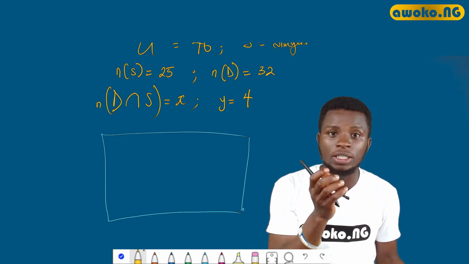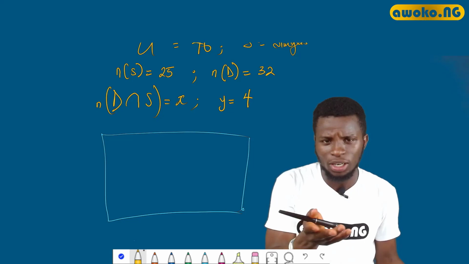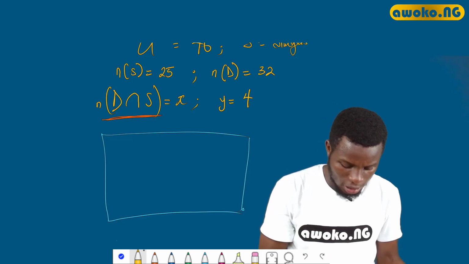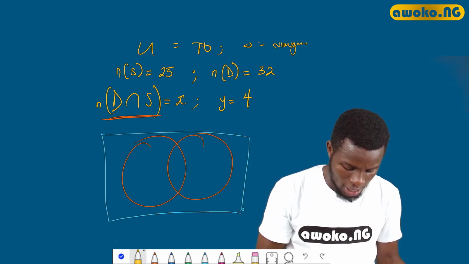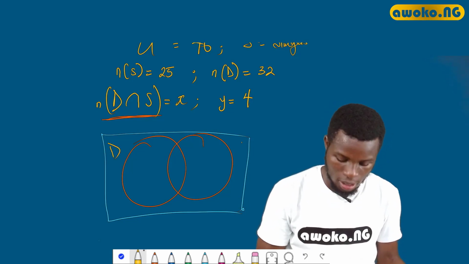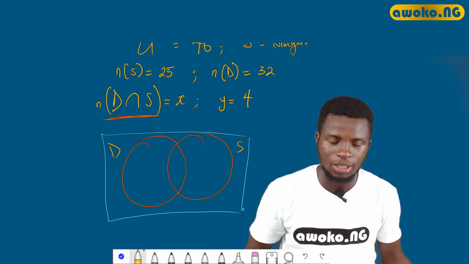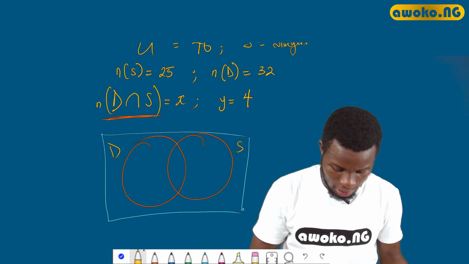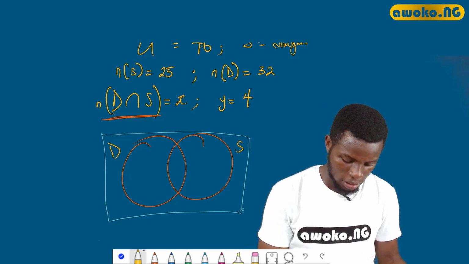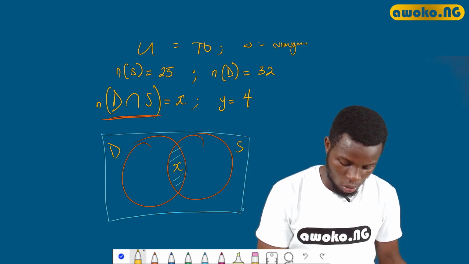The first question to ask yourself is, is there an intersection between both of them? So let's check. Since there is an intersection, which is the number of D intersection S, that simply tells us that there should be a point where both of them meet. Something like this. So let's call this first circle the drummers and the second circle the singers. So if that is done, we can comfortably say that where both of them meet, which is the intersection, this place here, is seen as X, and that is what we are looking for.